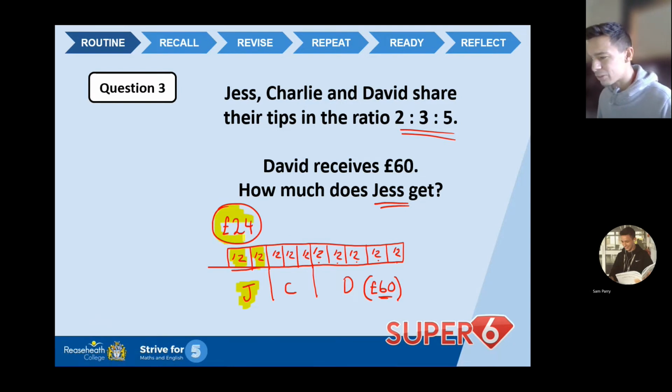Now, it may ask why. Maybe because Jess has worked fewer shifts that week. It may be because she's, I don't know, maybe she just worked less, so she doesn't get as much. But hey, I would not say no to £24 if possible. Right, £24 is the answer. So hopefully the bar method explains that quite nicely.